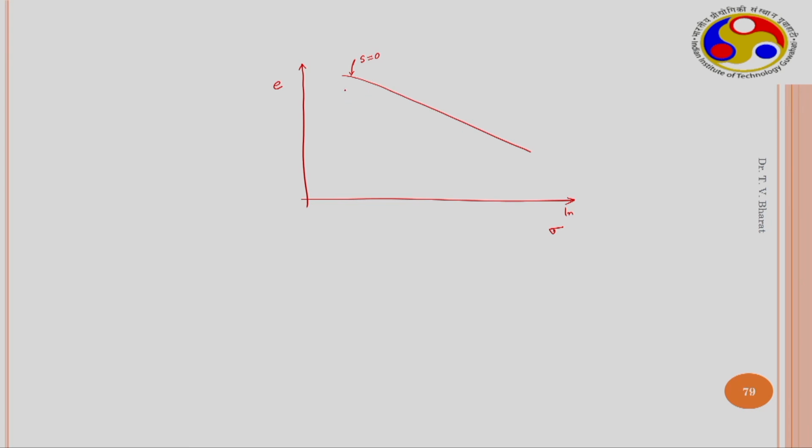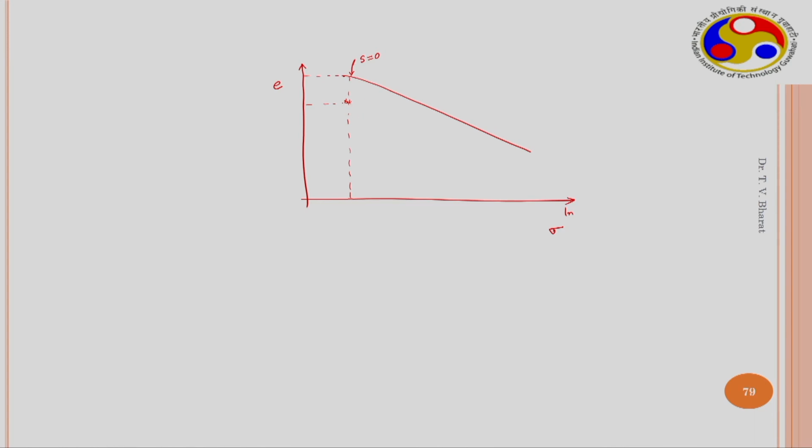And when the soil is expansive soil, assume that this is the consolidation curve. When the soil is completely dry, the initial state of the soil may be somewhere here. The void ratio will be less than the void ratio of the saturated soil under the same load. Under this particular load, the soil's void ratio will be smaller than the void ratio that we obtain for the completely saturated soil.